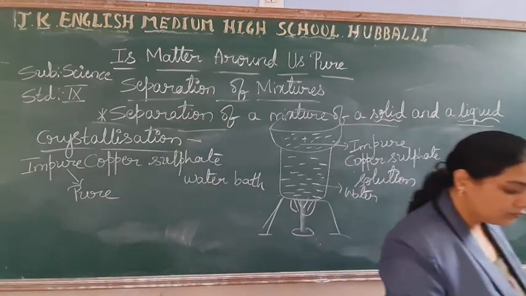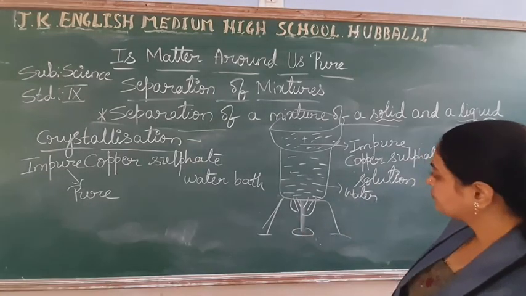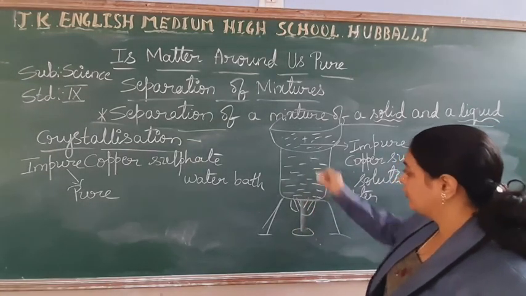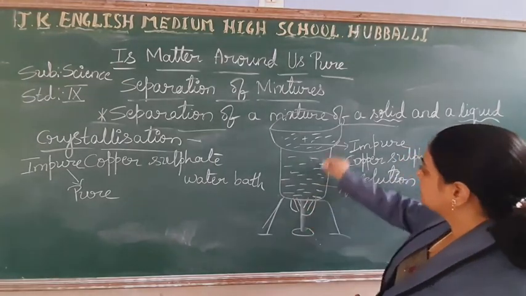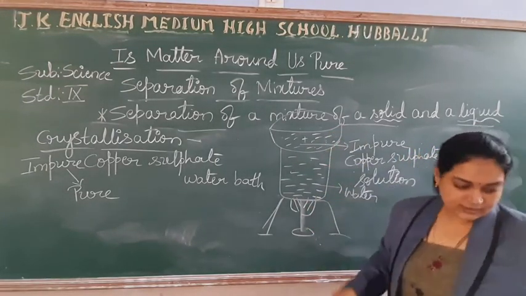This is the method we are going to call the water bath. So, you are providing the heat to the water.